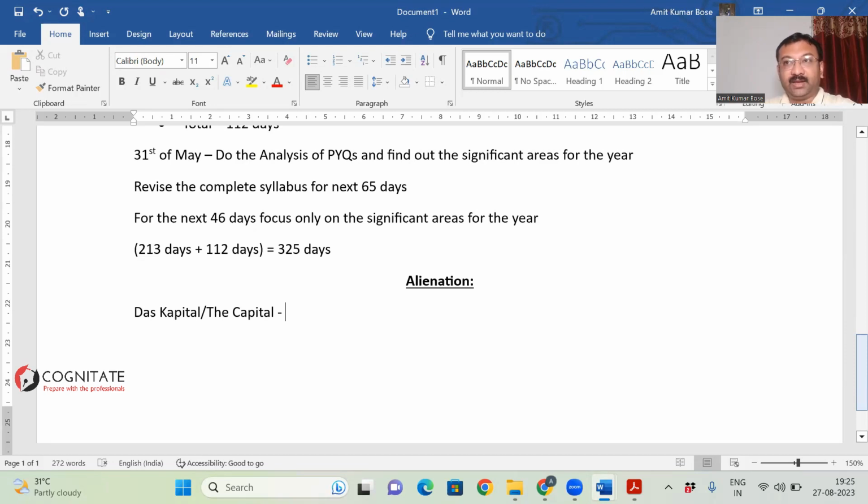Number two, alienation from the production process. How? Previously, in the feudal mode of production, the producer used to do everything by himself or herself. They knew every part of the production process. In the capitalist mode of production, we are looking at a conveyor belt mode of production, where the laborer only knows one aspect of the production process, and does not even know what's happening in the other areas. Clear? So as a result, alienation from the production process as well.